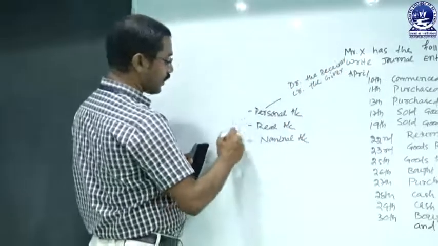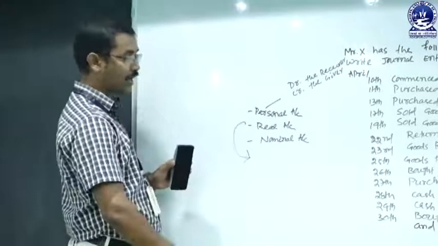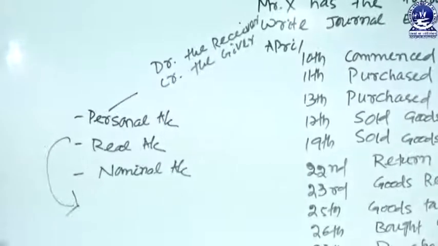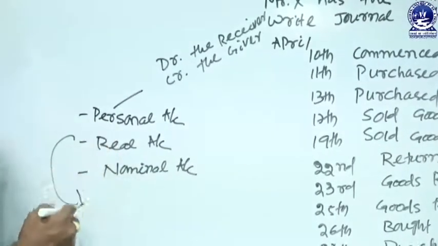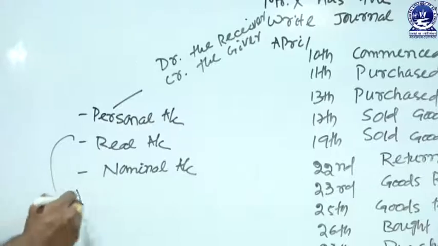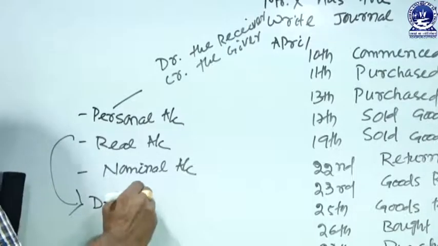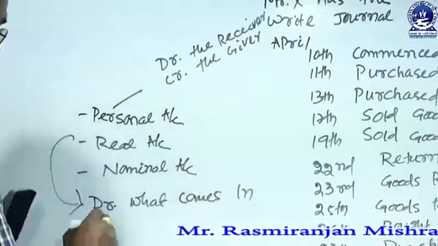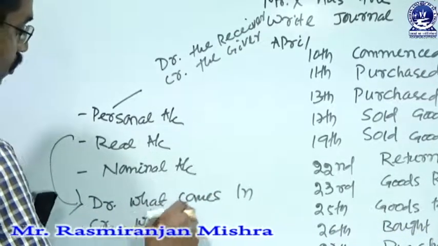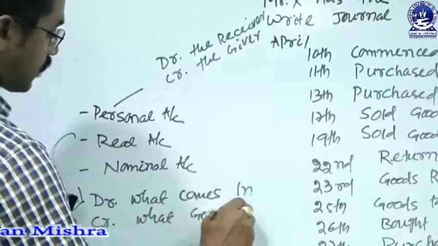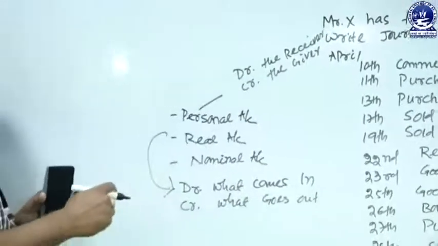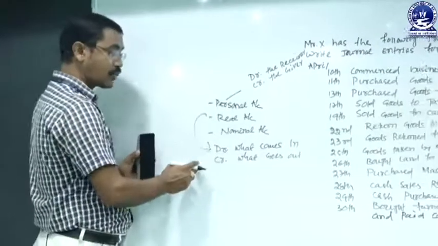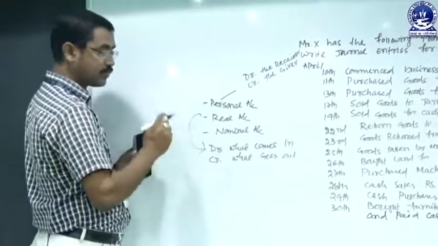Then come to real account. Real account means the accounts which are related to assets and properties, that may be tangible and intangible. The rule relating to the real account is debit what comes in and credit what goes out. That means what comes into the business, that account must be debited, and what goes out from the business, that account must be credited.